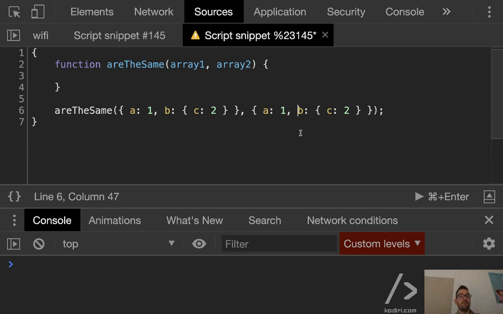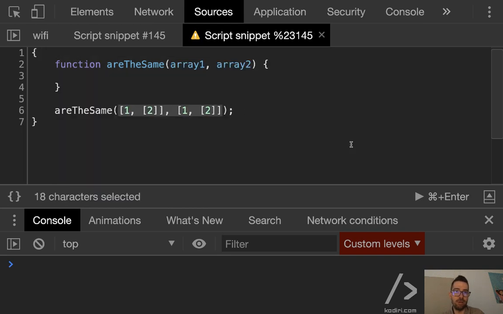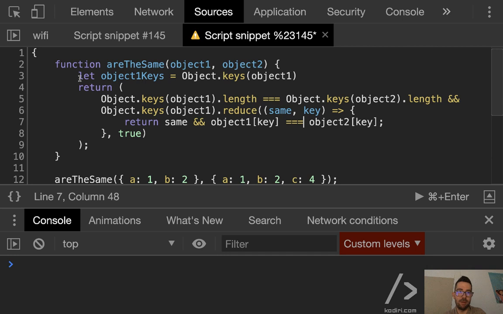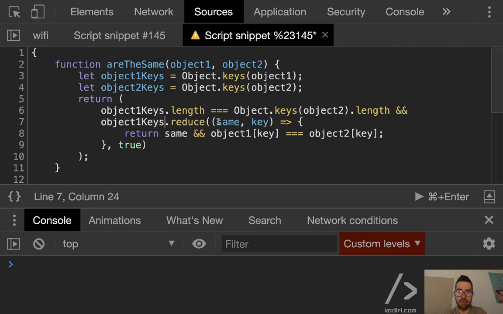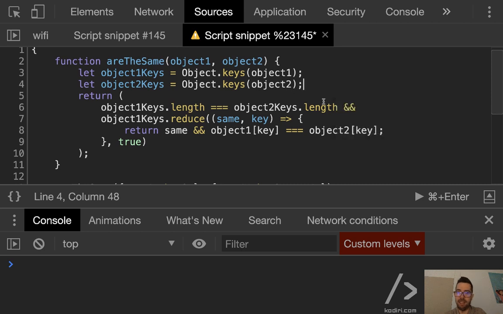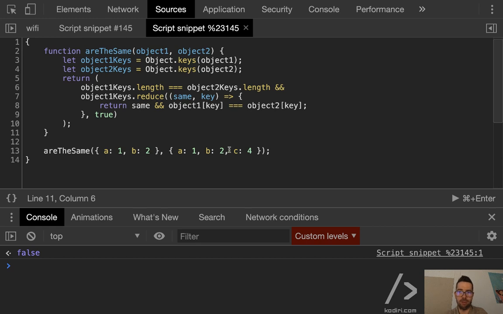From the human point of view, if you invert the keys of an object, you compare it. That's a good question. So, sorry, I need to bring that back. If you remember before, we were doing something like that, yeah? So, object1.keys, object1.keys, reduce, blah, blah, blah. All right, so let me check that works. First of all, that returns false because the objects are clearly different, and then that returns true.